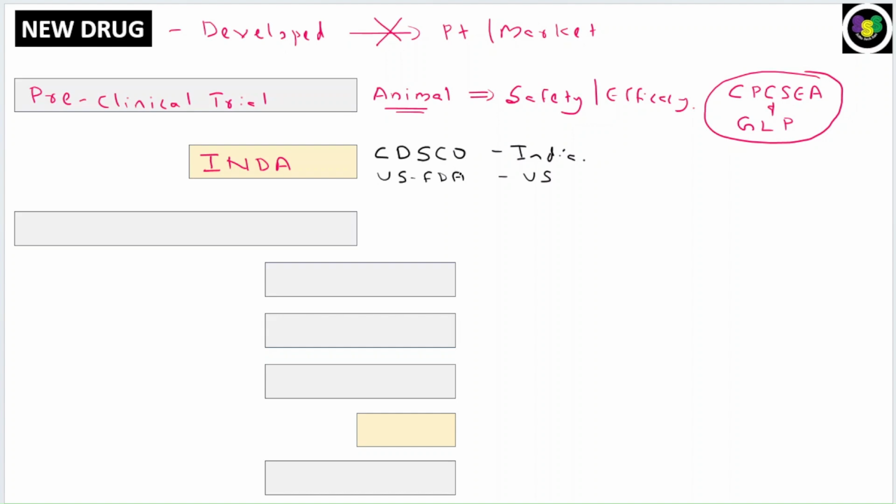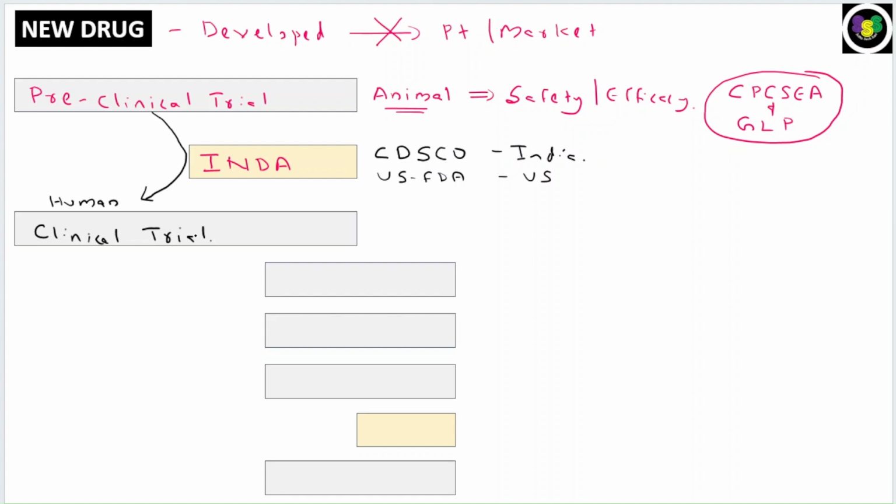Okay, so they will scrutinize your application, check the preclinical trial data, and once they give the approval, you can test it in humans. That is called the clinical trial. So clinical trial is nothing but testing of this compound or the drug in humans to study the safety and efficacy, and finally you need to get the approval to market the drug.